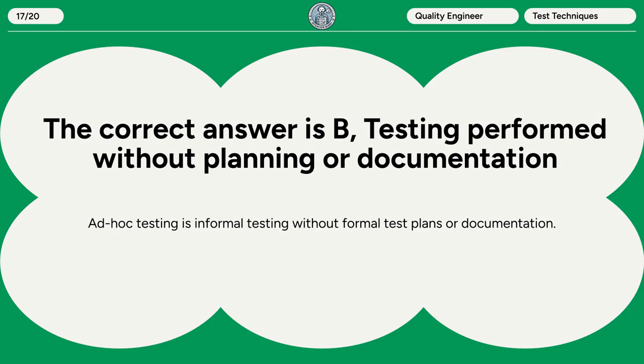The correct answer is B. Testing performed without planning or documentation. Ad hoc testing is informal testing without formal test plans or documentation.